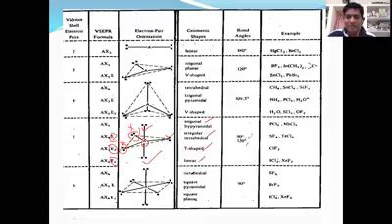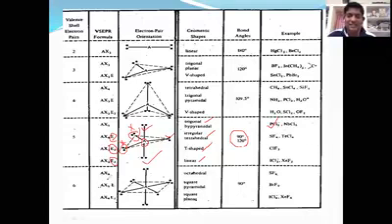Now, the bond angles might be like this: 90 degrees as well as 120 degrees, right? The bond angle is 90 degrees, the bond angle is 120 degrees. Here we have an example, PCl5 is the best example. Phosphorus pentachloride. I'm repeating, phosphorus pentachloride.